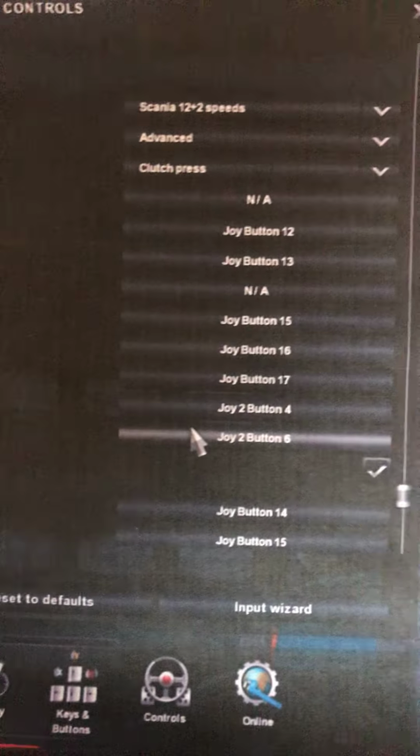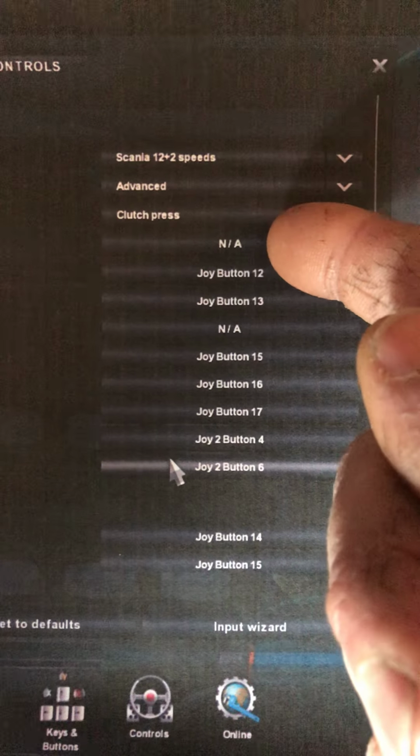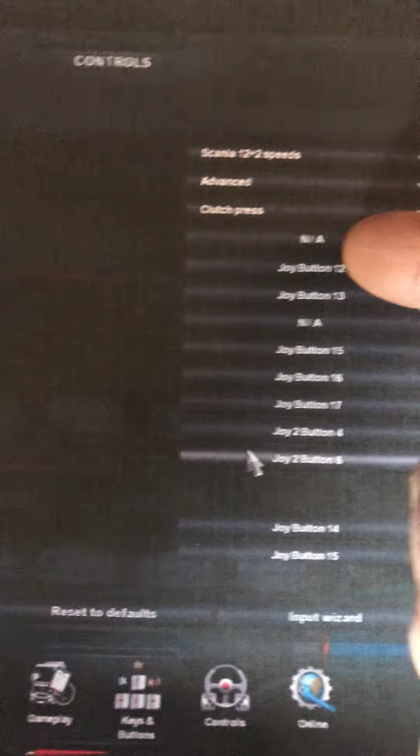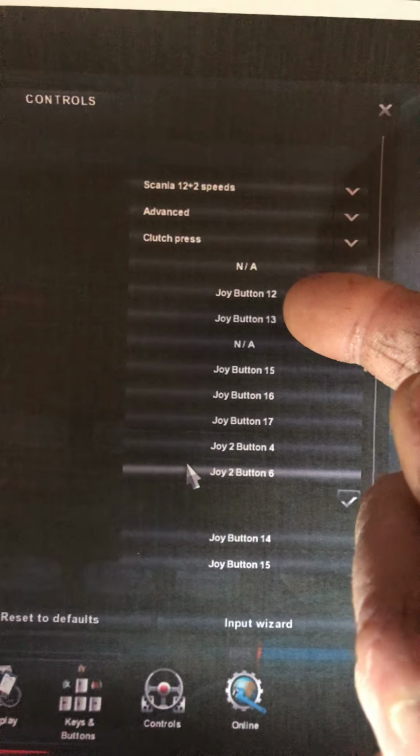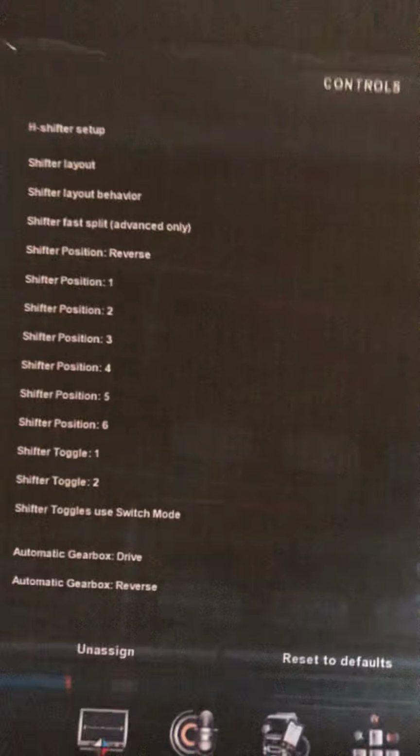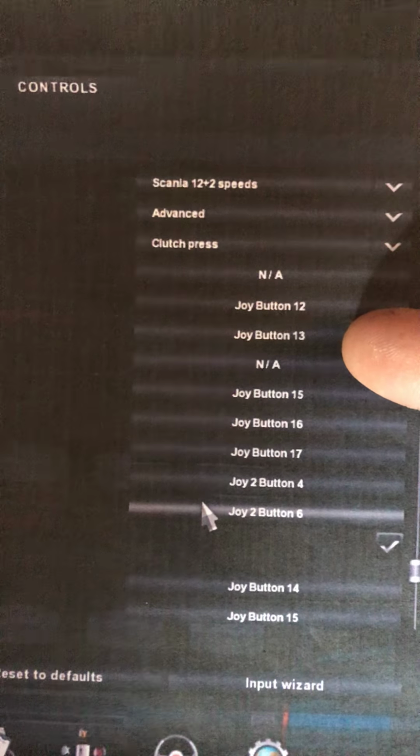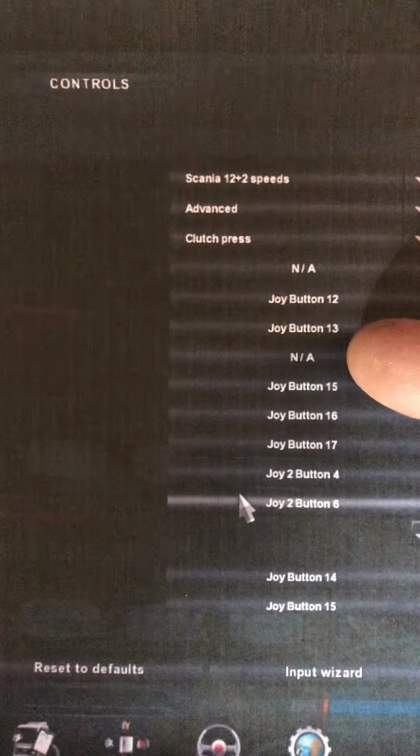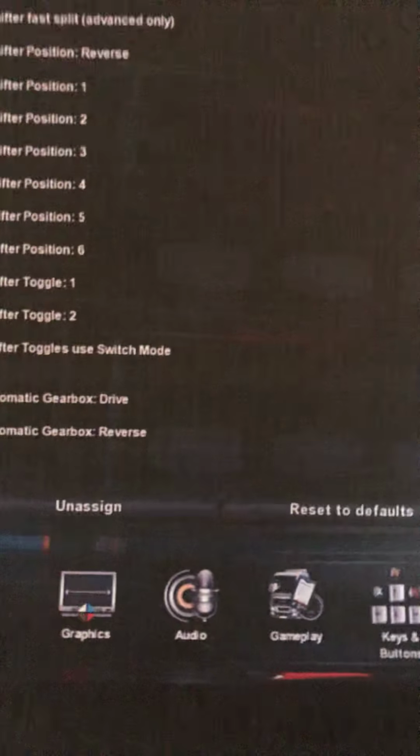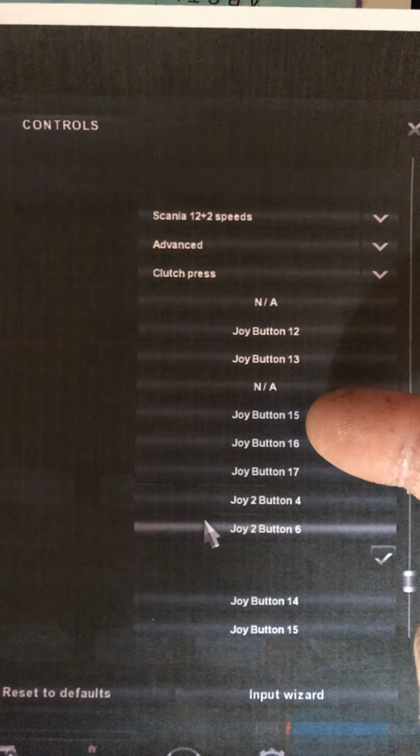So reverse, non-available. You always have the reverse bit where it says reverse there, non-available. Not always, but for the Scania. Then reverse is actually joy button 12, shifter position 1, right? Shifter position 1. Joy button 13 is shifter position 2. Leave shifter position 3 non-available, so unassign it. You just press unassign, and then that unassigns whatever you've got on there.